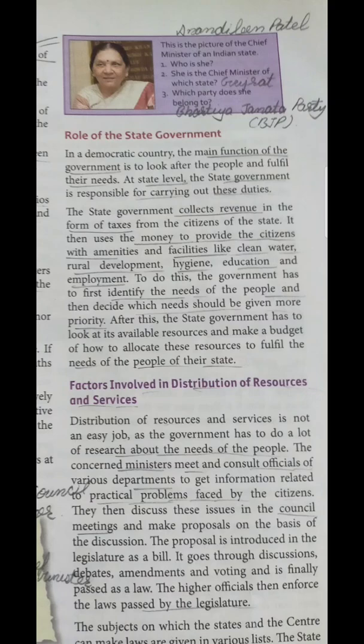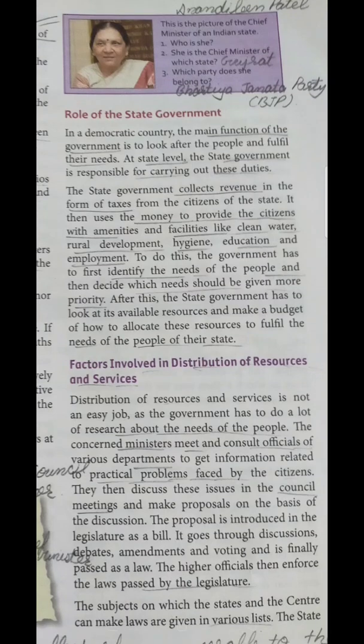At the state level, the state government is responsible for each and everything which is going on in that particular state. So what is the main source of income for the state government? Definitely the state government collects revenue in the form of tax. The state government takes taxes from the people and further uses them to provide basic amenities.